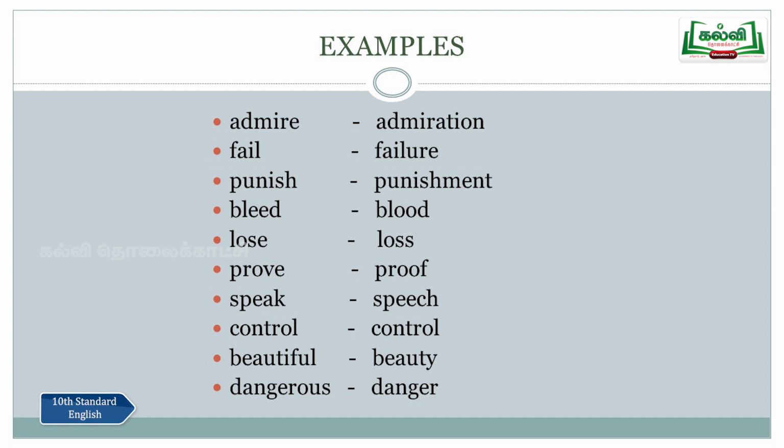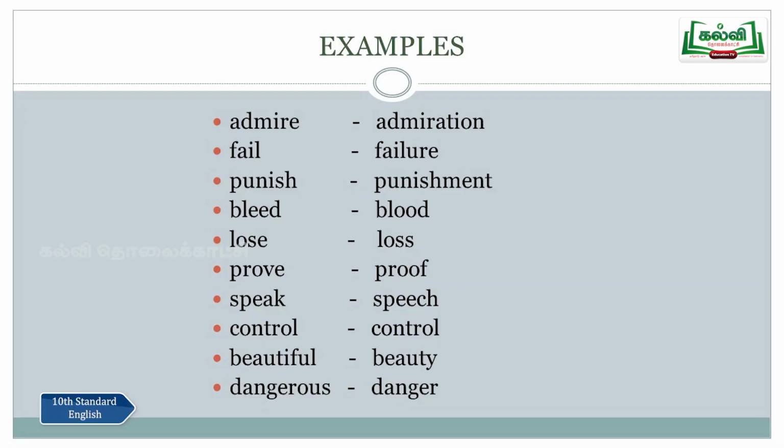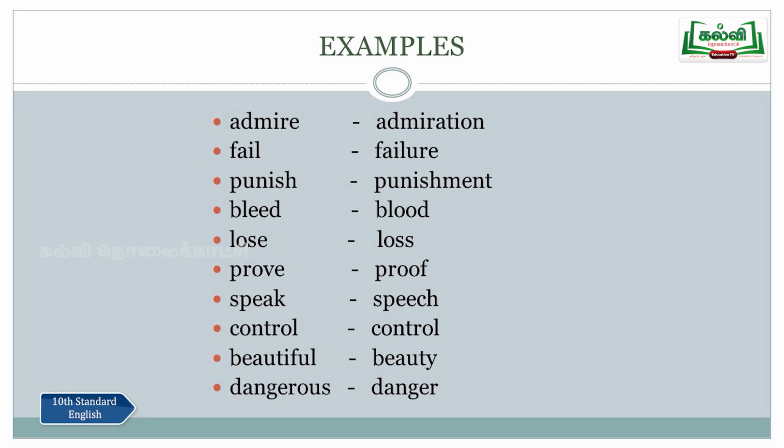Let me move on. Look at the next example, beautiful. Beautiful is an adjective. A peacock is a beautiful bird. Bird is a noun, and what kind of bird is it? Beautiful. So it describes the bird. Adjectives are always describing words. And from the adjective beautiful, we get the noun beauty. The beauty of the peacock is admired by people. The beauty of the peacock is enjoyed by the people. Next, dangerous. That is also an adjective. It's a dangerous path. What kind of a path is it? Dangerous.